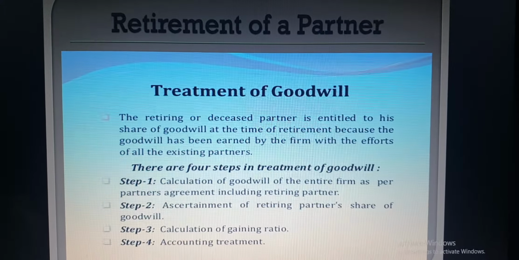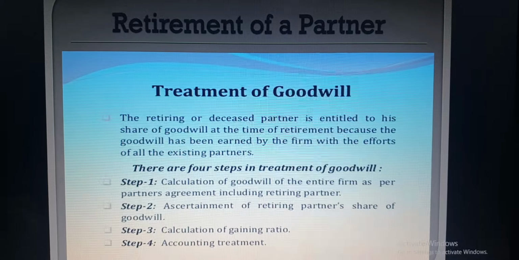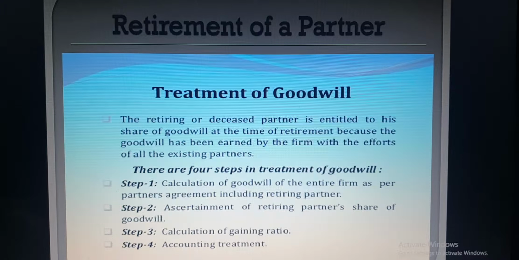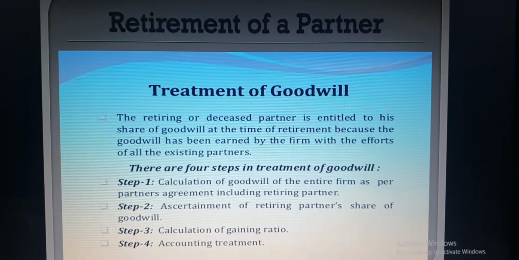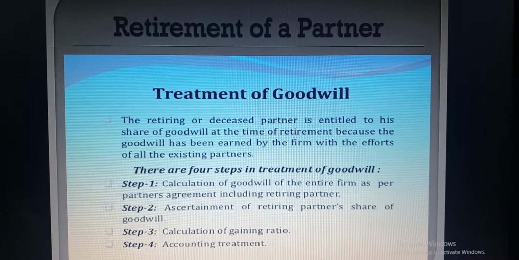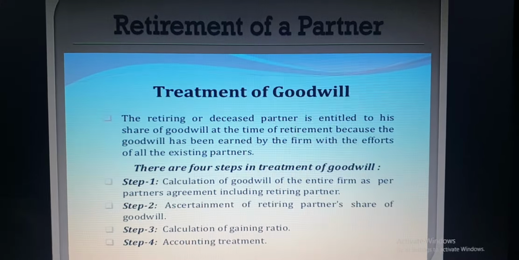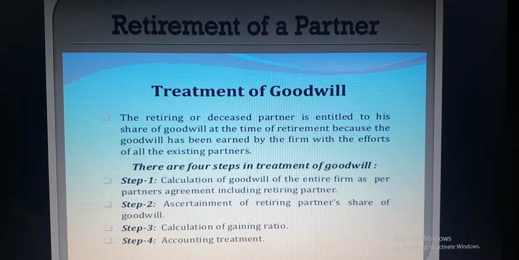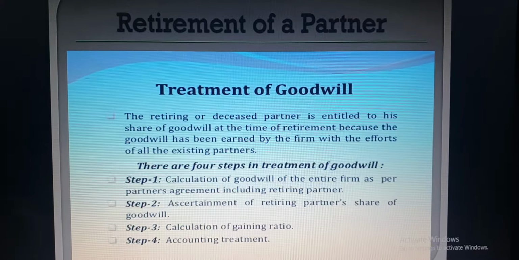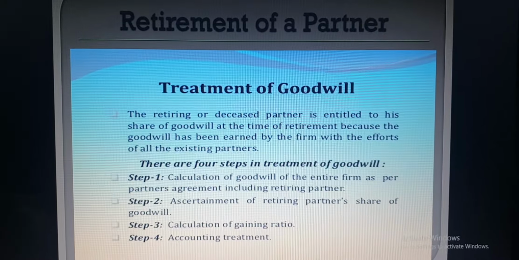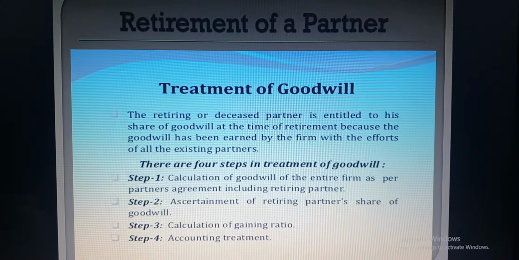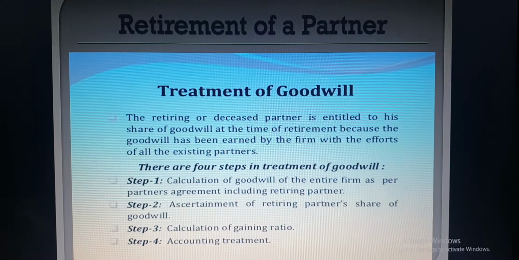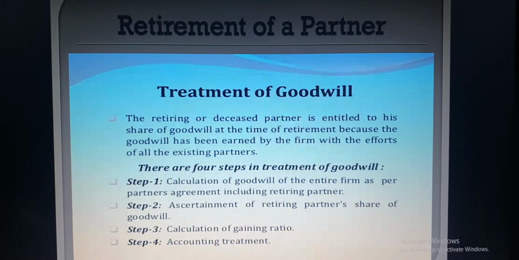As we already know, at the time of admission, the new partner brings his share of goodwill, which is distributed in sacrificing ratio. But at the time of retirement, the retiring partner will take back his share of goodwill from the continuing partner in gaining ratio. So, the retiring or deceased partner is entitled to his share of goodwill at the time of retirement because the goodwill has been earned by the firm with the effort of existing partners.